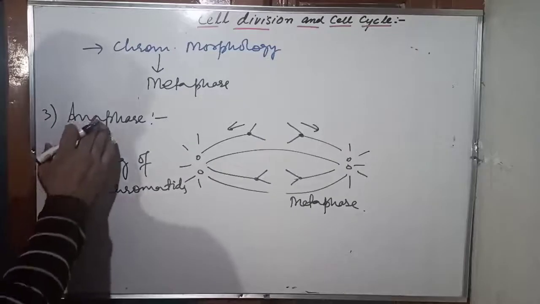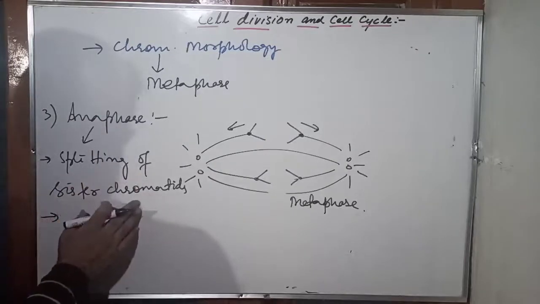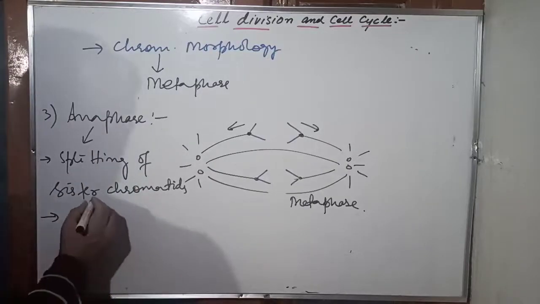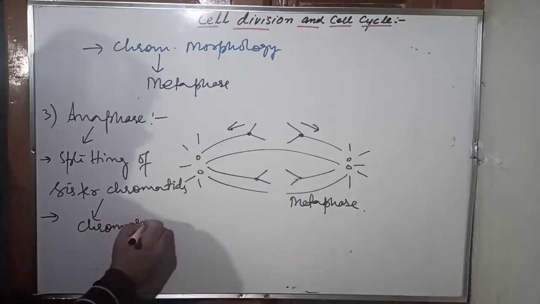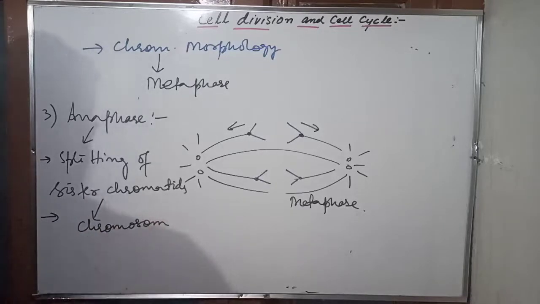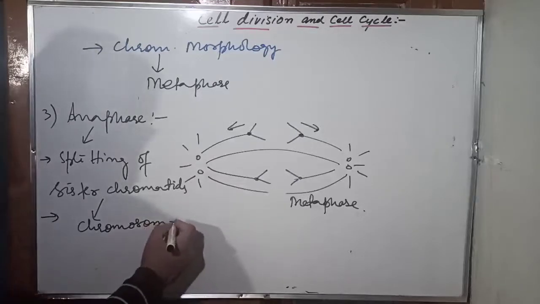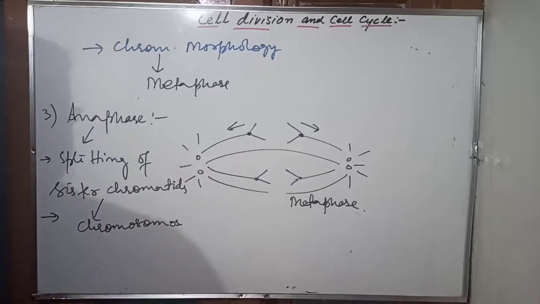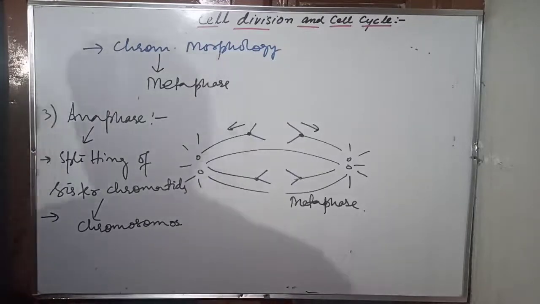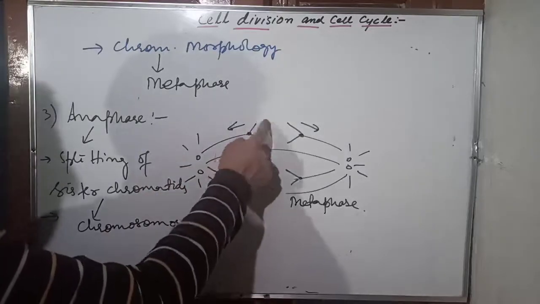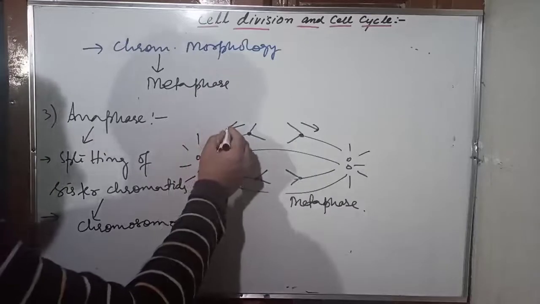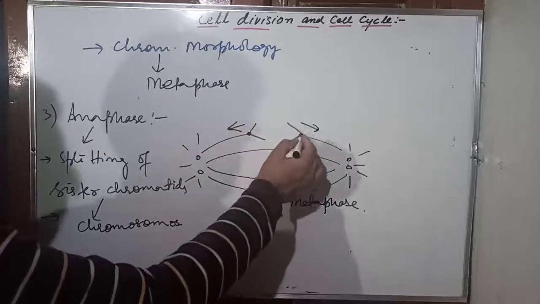Let me tell you again. In anaphase, there occurs splitting of sister chromatids. Once they split apart, now these are called chromosomes. Now these chromatids, once they apart from each other, you call them as chromosomes, because each chromatid has got its own centromere. If you want to count the chromosome, counting depends on the number of the centromeres. Now each chromatid has its centromere. Now this is called what? This is the chromosome. This is no more a chromatid here, this is a chromosome here.